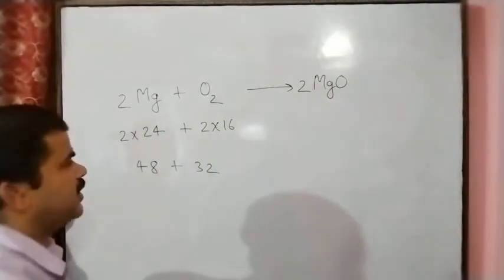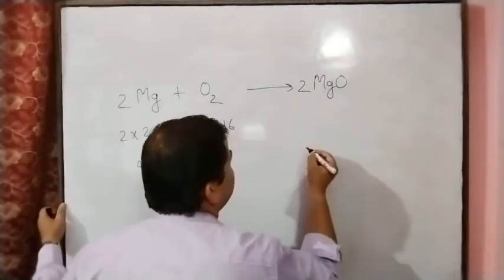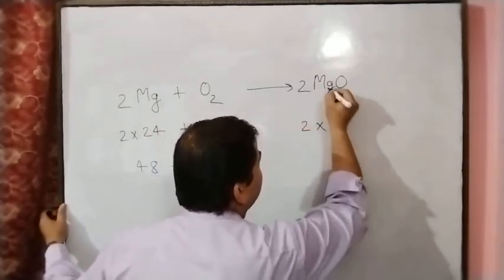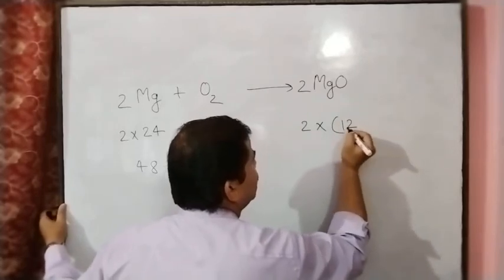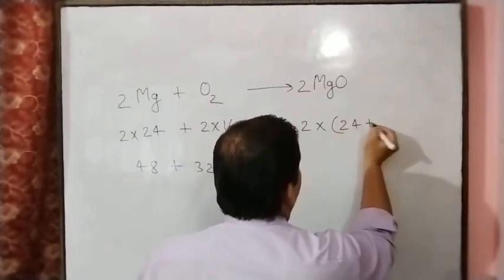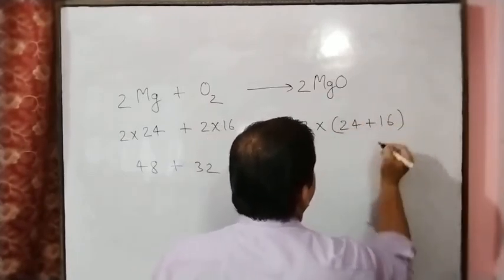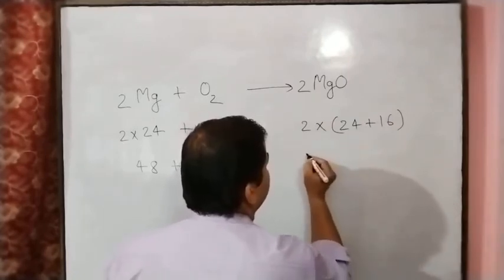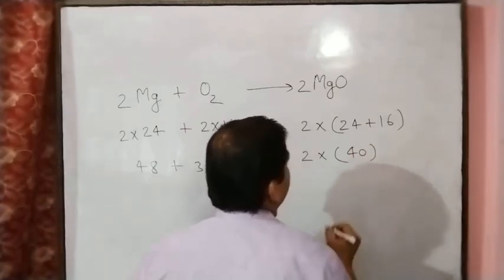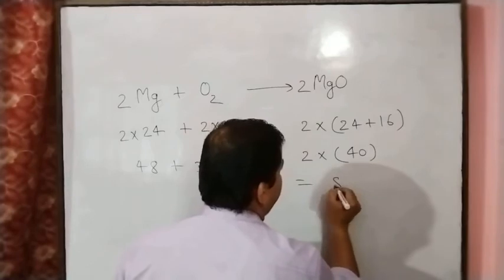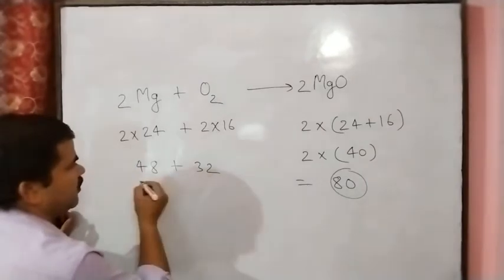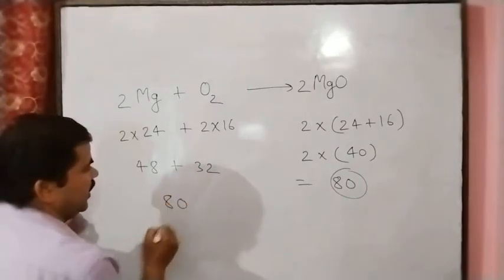So here we have 48 plus 32, and this is the reactant side. If we see the product, we have 2 into magnesium 1 atom, with magnesium mass 24, and oxygen 1 atom, 16. So we will get 2 into 40, and the final answer will be 80. In the product we can see 80, and if we add the reactants, here also we will get 80.